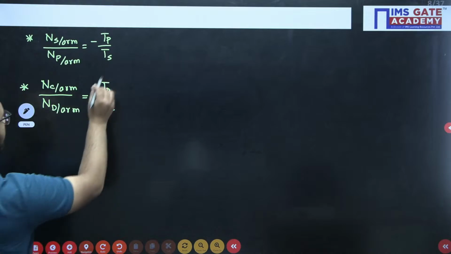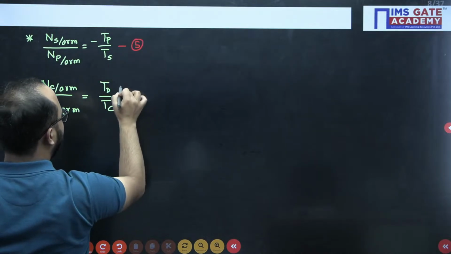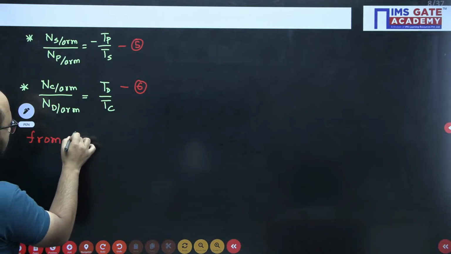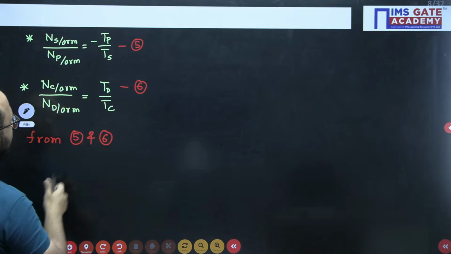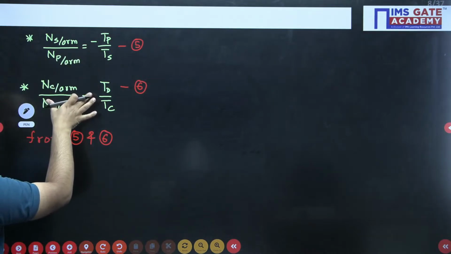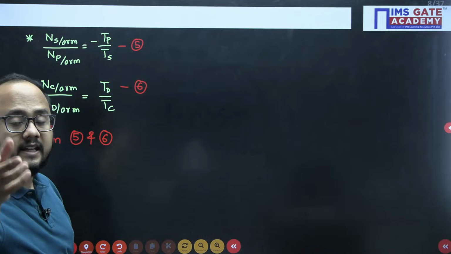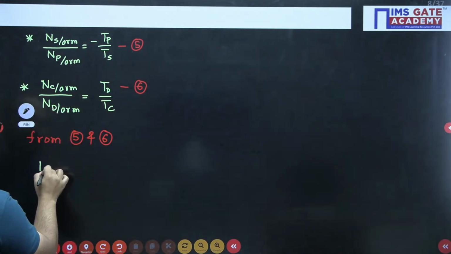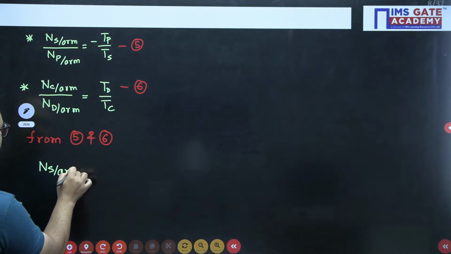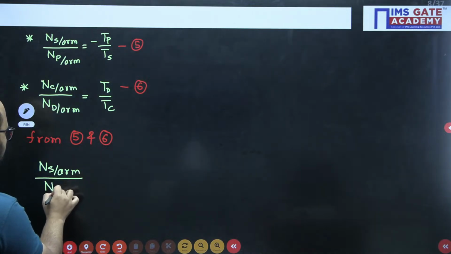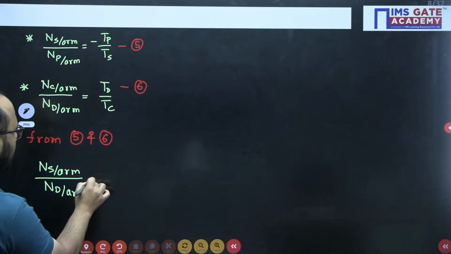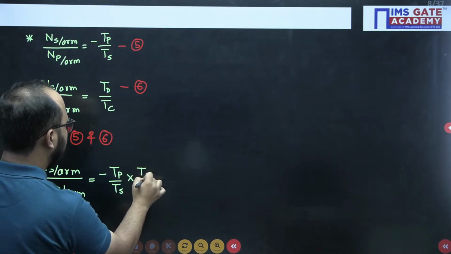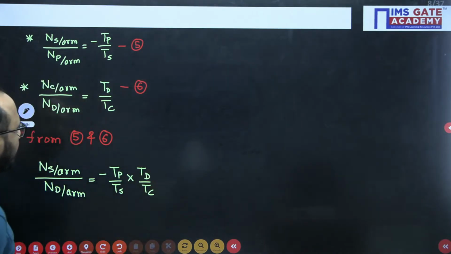Now let us write this as equation 5 and equation 6. So from 5 and 6, if I multiply both these equations, P with respect to arm and C with respect to arm will get cancelled out, because P and C are compound gears. So NS with respect to arm divided by ND with respect to arm equals minus TP by TS multiplied by TD by TC. Right?